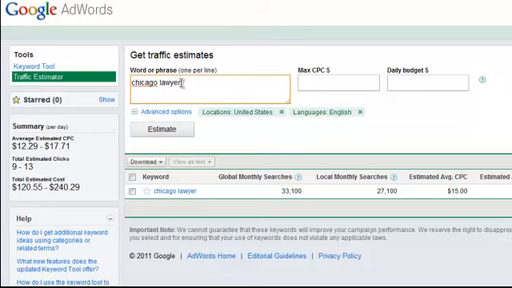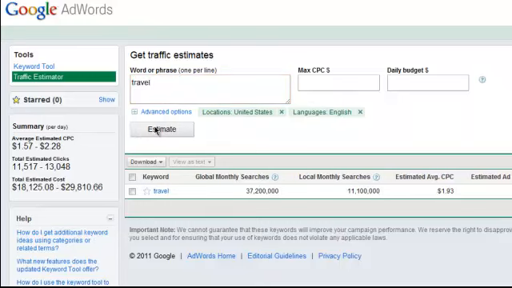Bam, $110. That's a lot. Making the mistake of putting travel in there is not going to get you anything. So use the keywords not for SEO to get page 1 ranking for your article, for your niche site.